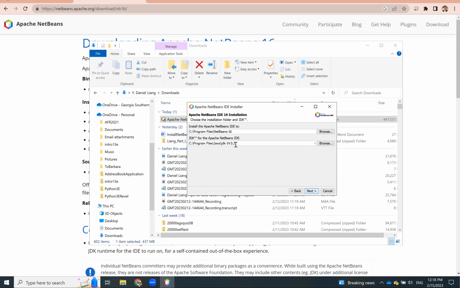Now, you notice that for NetBeans 16, we need at least JDK 11. So I have 14, so this is okay. You need to have JDK 11 or higher pre-installed in your system before you can install NetBeans 16. So I'm going to click next, install.